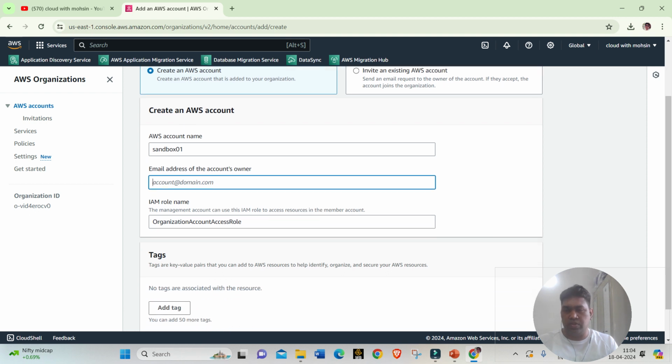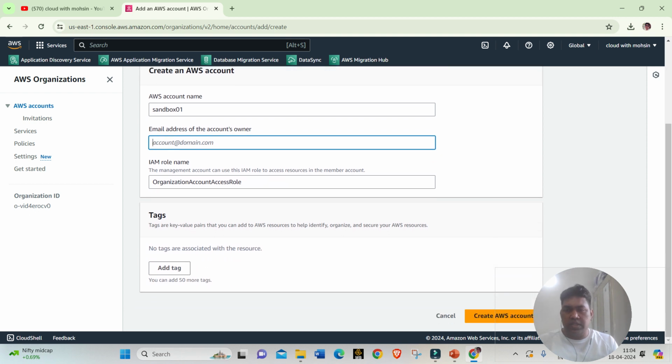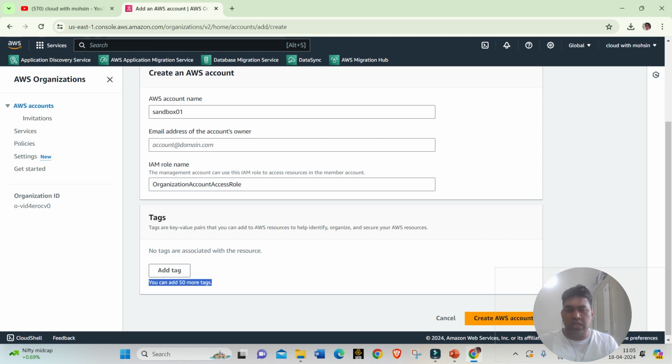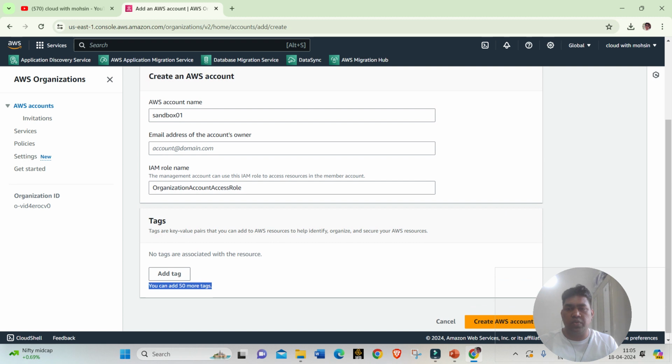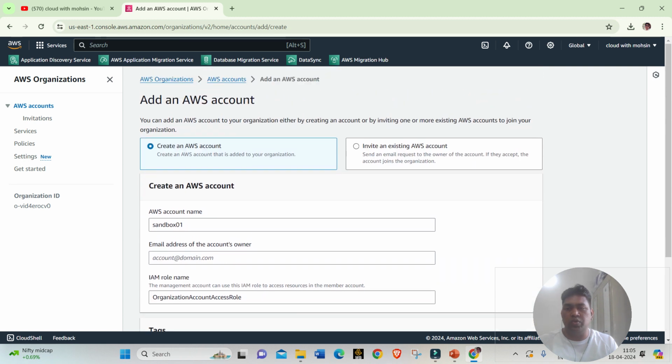Please note that. The IAM role is what the management account can use to access resources in the member account. By default, it uses the OrganizationAccountAccessRole. You don't need to do anything, it will get created automatically. We can specify the names and tags, and we can add up to 50 tags here. I don't want to do that, so I'm not going to add it. I'm just showing you for your reference.